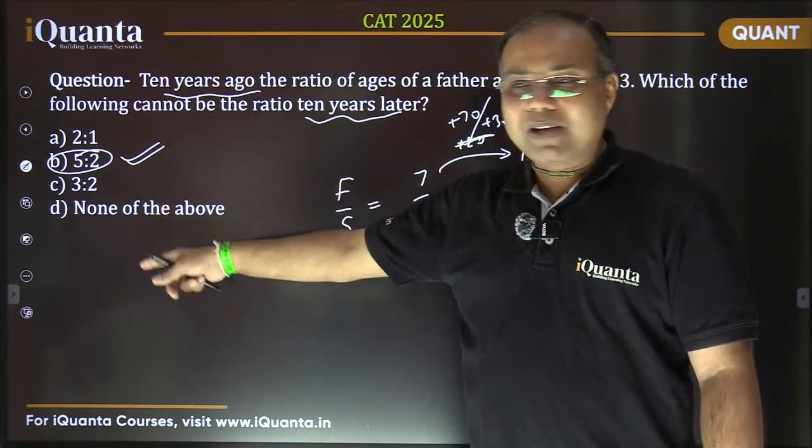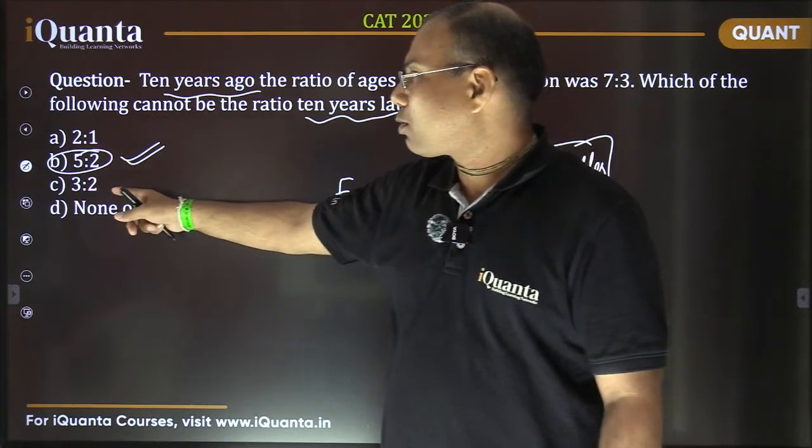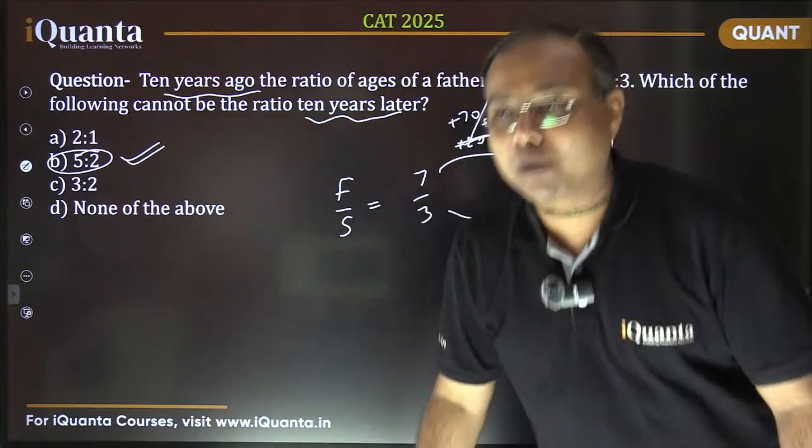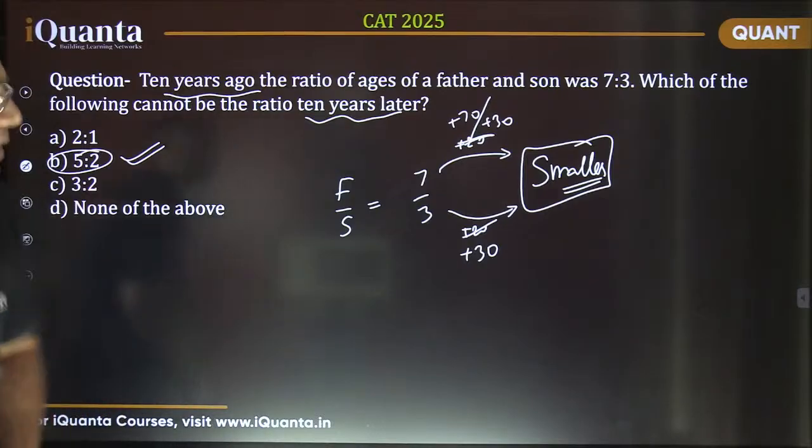And among them, we can easily see that this does not satisfy. 2:1 is possible, 3:2 is also possible, but 5:2 is not possible. Okay? So we shall end it here, I guess.